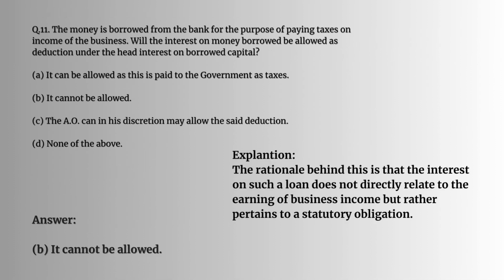Question number 11. The money is borrowed from the bank for the purpose of paying taxes on income of the business. Will the interest on money borrowed be allowed as deduction under the head interest on borrowed capital? The answer would be it cannot be allowed. Why? The rationale behind this is that the interest on such a loan does not directly relate to the earnings of business income, but rather pertains to a statutory obligation.